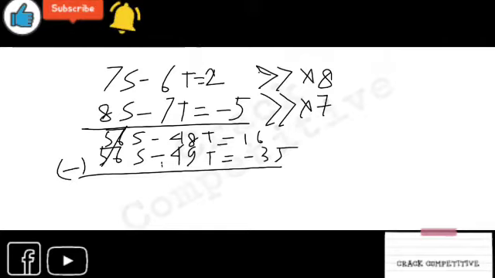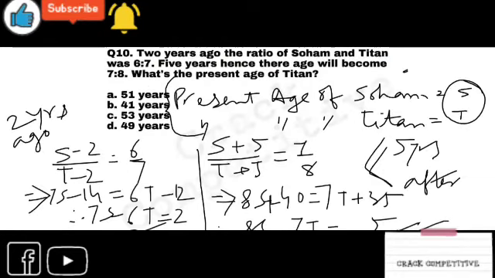Remember it: minus 48T minus minus 49T, so it is 1T, or you can write only T, the present age, is equal to 16 plus 35. What is that? It is 51. So what is the answer? The answer will be 51 years. This is the right answer. Option A is the right answer. This is the way you can calculate this.